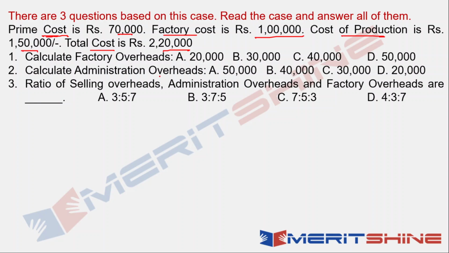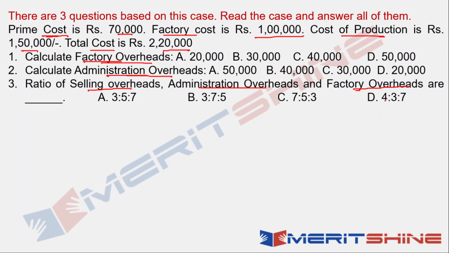So all cost has been given. Now, do we have an understanding of the relationship between these costs? We should have, because we have already studied it in the previous lecture. I'll revise it for you. But first look at the questions. Calculate factory overheads, calculate administration overheads, and calculate the ratio of selling overhead, admin overhead and factory overhead.